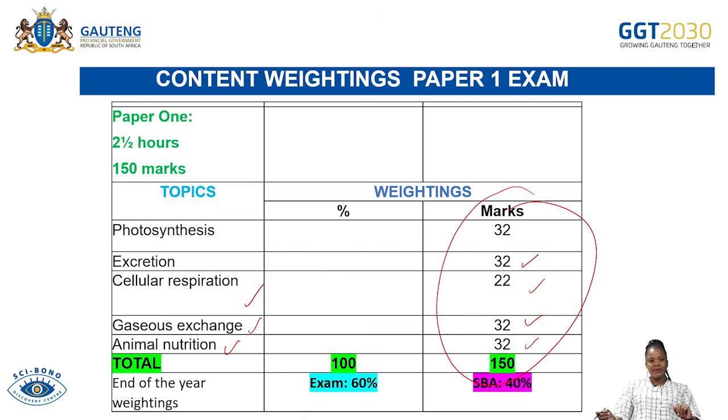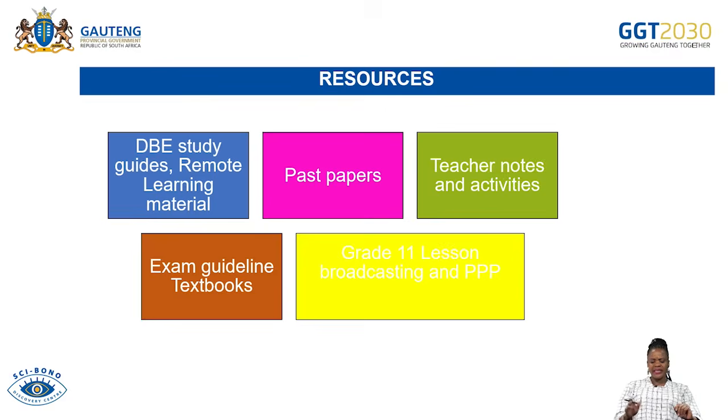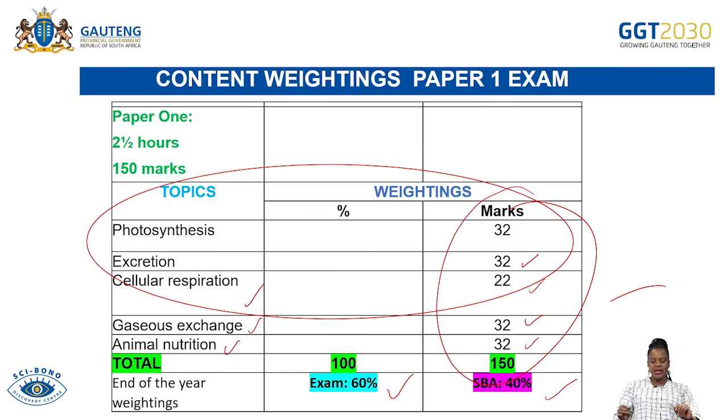Remember that at the end of the year, the weighting for SBA is 40%, and most of the weighting comes from the examination, which will be 60%. What does that mean? It means that you must work very, very hard. You must obtain much of the marks in your examinations, because your SBA only carries 40%. Today, as I've mentioned, we'll only be focusing on the 3 topics: photosynthesis, excretion, as well as cellular respiration.